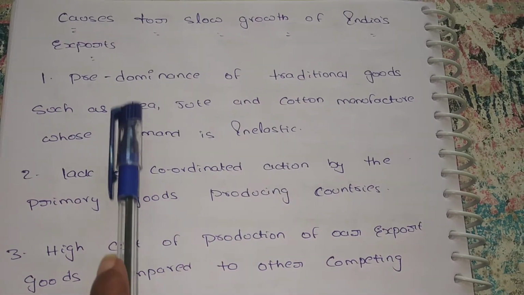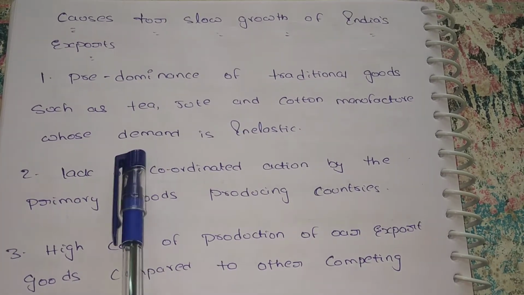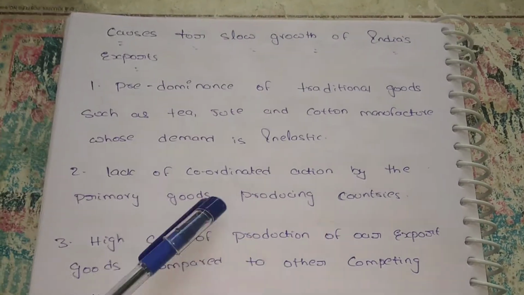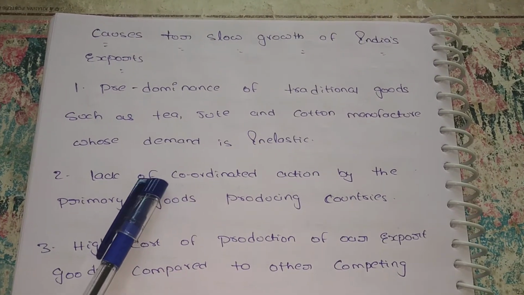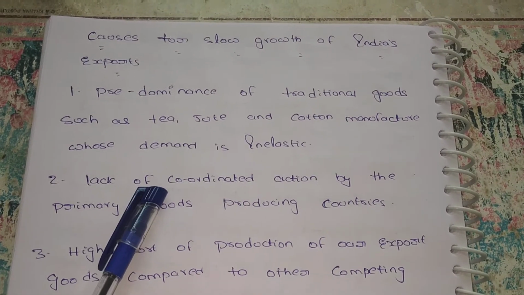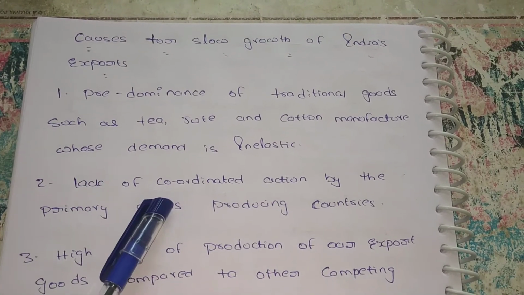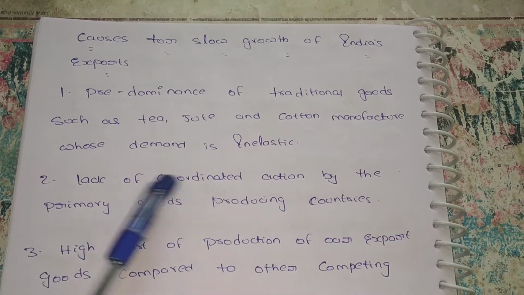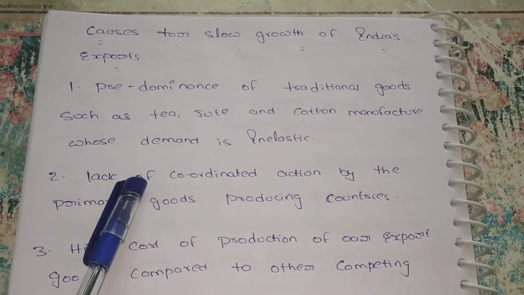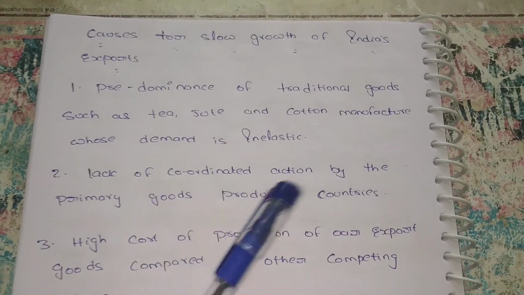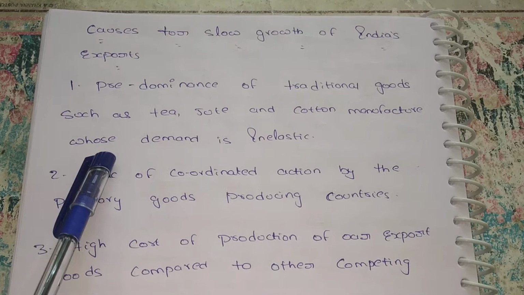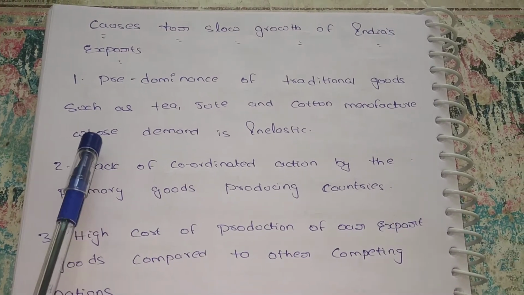Predominance of traditional goods such as tea, jute and cotton manufacture whose demand is inelastic. Inelastic means even if there is a change in price, there is no change in demand. So if the price decreases or increases, there is no change in demand, so you can say it is inelastic. We are producing very good quality goods, but there is no demand in foreign countries. So it is also one of the reasons for our decreasing exports.